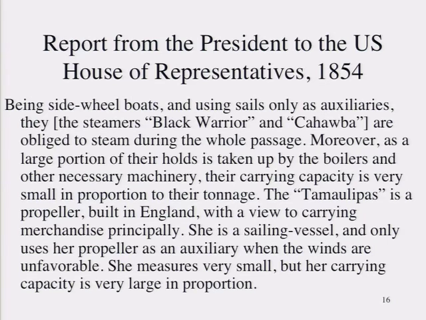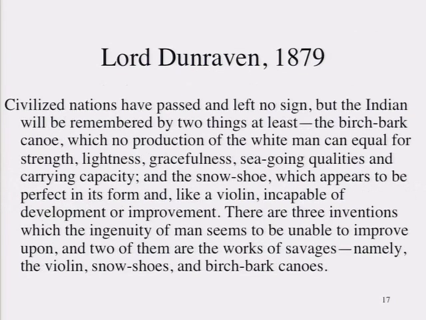This is what the Congress is debating in this context about how to levy duties on sailboats versus steam-powered boats. There's an earlier use of this in 1845 having to do with what the Republic of Texas was doing in levying duties on boats there. So this is the origins of carrying capacity. Over time, it got applied to other kinds of means of conveyance. Here you see that it's applied to canoes. It's used to describe the elegance and beauty and effectiveness or quality of Indian birch bark canoes.